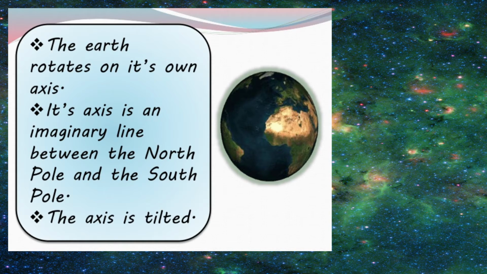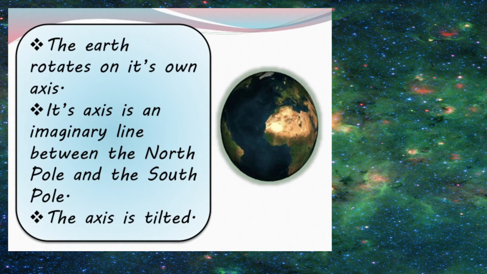Its axis is an imaginary line, so all the longitudes, latitudes, axis, orbital plane, all these are imaginary lines. Even the path on which the earth revolves around the sun is imaginary. It is not a fixed path like a road where we travel with our cars. So earth is not traveling on a fixed path.